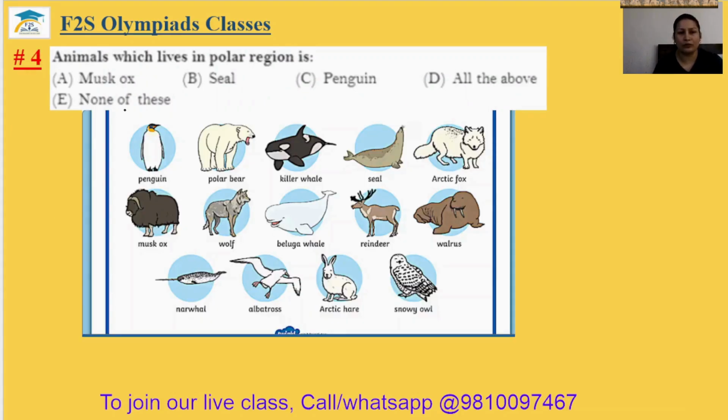Question number 4. Animal which lives in the polar region is. So I have shown here the animals who live in the polar region and you can find the musk ox, it is here, seal, it is also here, penguin here. So we can see all of the animals are living in the polar region. The fourth answer will be your option D.